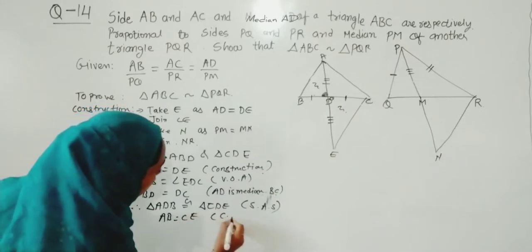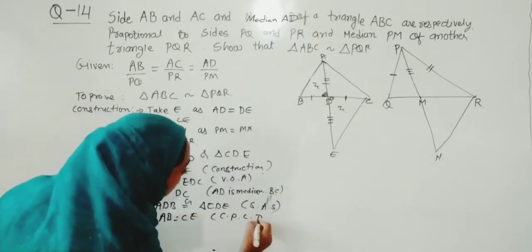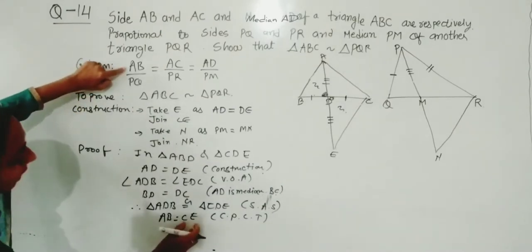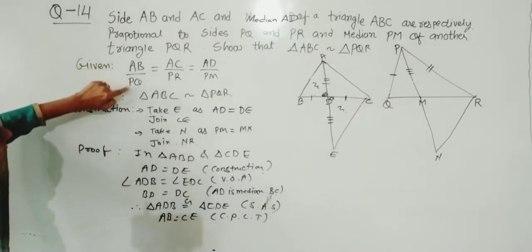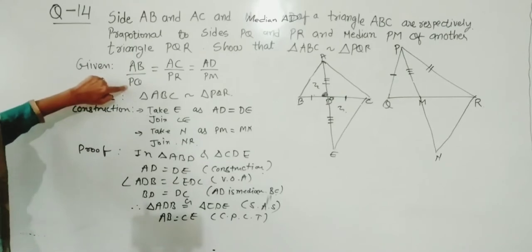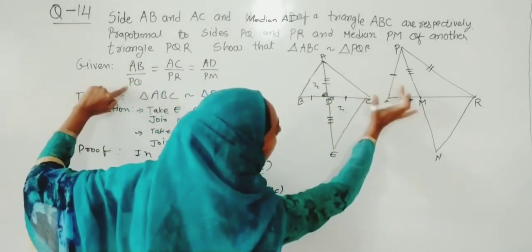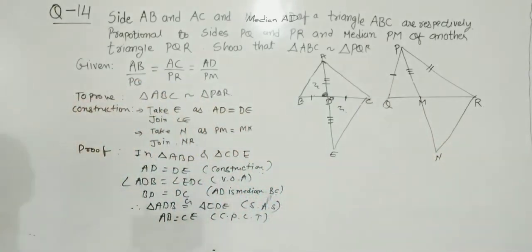And how did we write it? By using CPCT, and this is a rule of 9th standard. So here you can see AB that we will replace by this CE. As well, we have to do the process for PQ also. Means for the second figure we have to talk about PQ equals to NR.